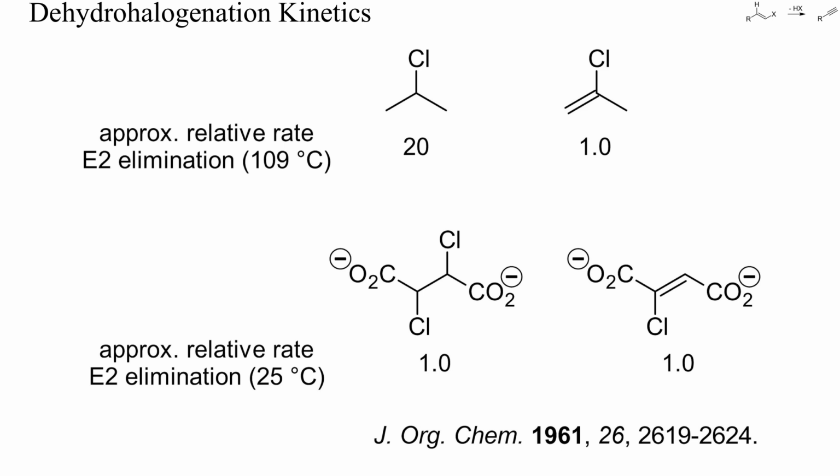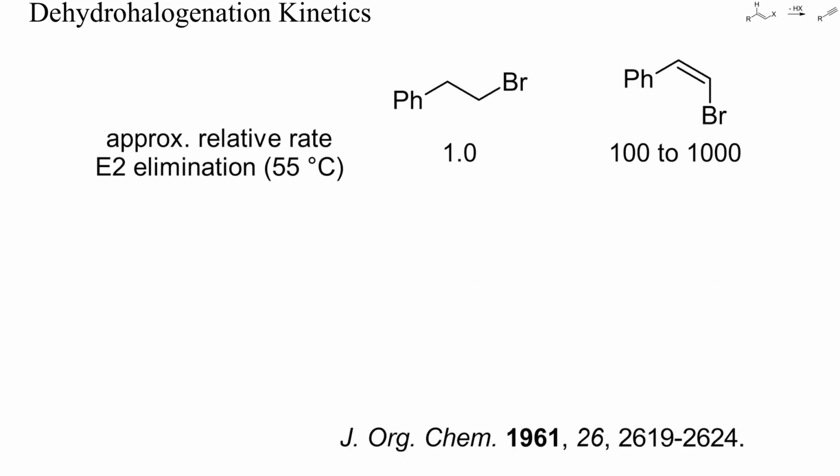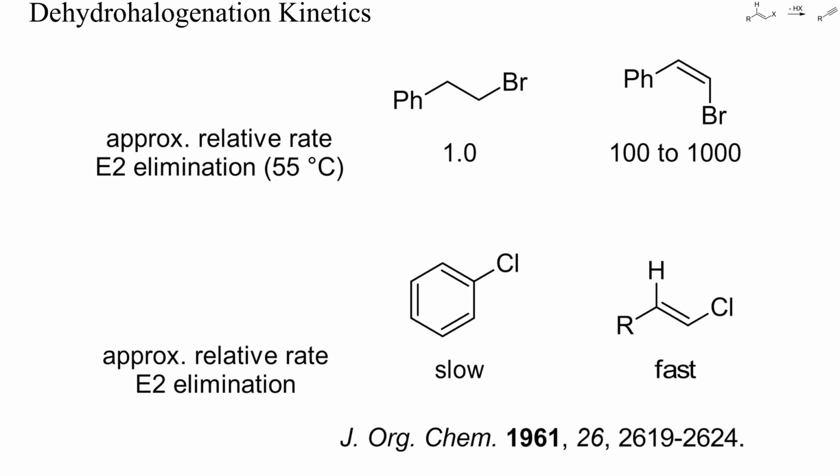Often, beta elimination from saturated aliphatic halides is faster than that of similar vinyl halides, as in the case of isopropyl chloride and 2-chloropropene. But this is not always so. Dichlorosuccinate eliminates HCl at about the same rate as chlorofumarate. And the elimination of hydrogen bromide from cis-bromostyrene is between 100 and 1000 times faster than the formation of styrene from phenethyl bromide. Arynes, by the way, are generally formed more slowly by beta elimination than non-cyclic alkynes.